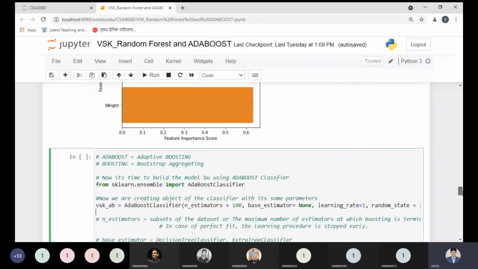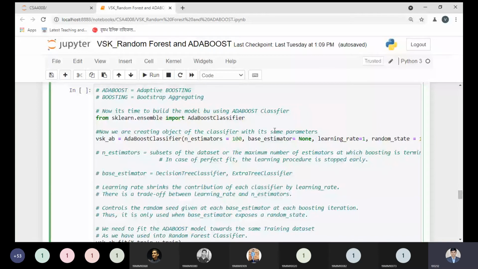Right now, tell me what value I must use as the number of estimators. Just tell me any value, then I can update. Please tell me right now. Be fast. Tell me any value of the number of estimators. 150. Okay, so I have updated according to your demand, no problem.